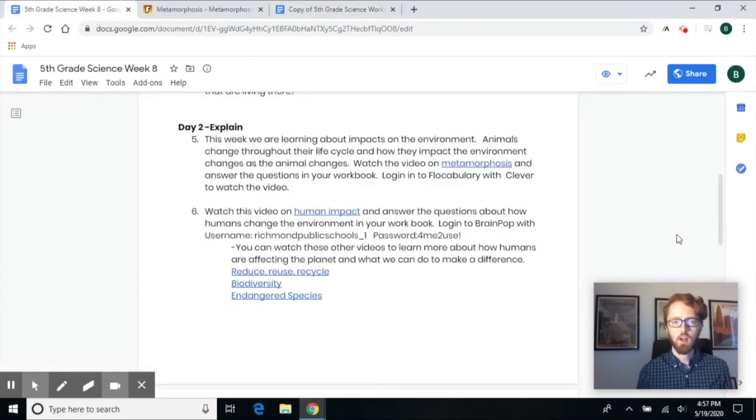So far we've watched and learned about metamorphosis. Humans don't go through metamorphosis because they stay humans for their whole lives, whereas frogs and butterflies change from caterpillars into butterflies or tadpoles into frogs. There's a big difference between the baby of the animal and the adult. Humans don't change that much. They stay and look like humans their whole life.